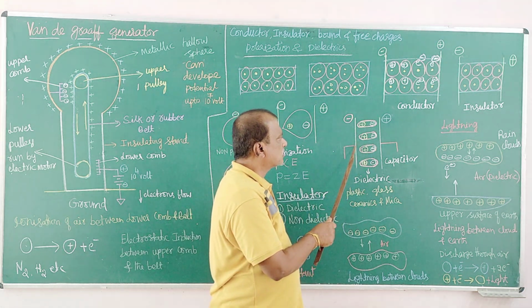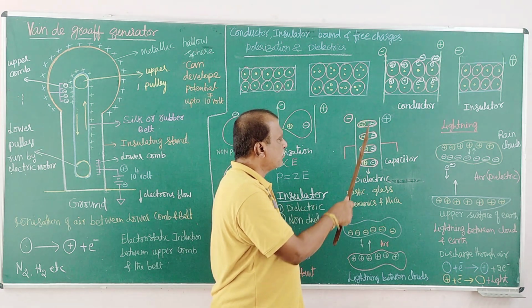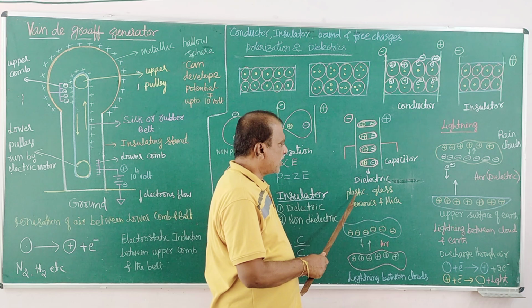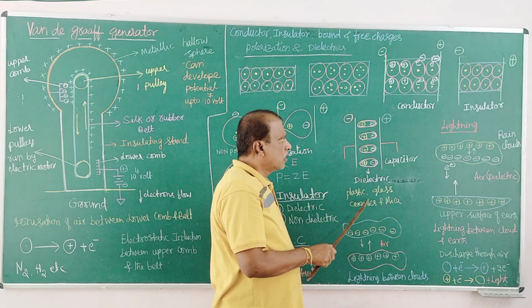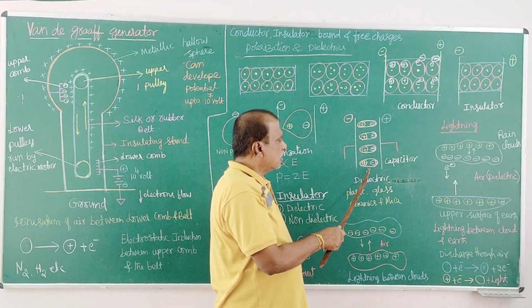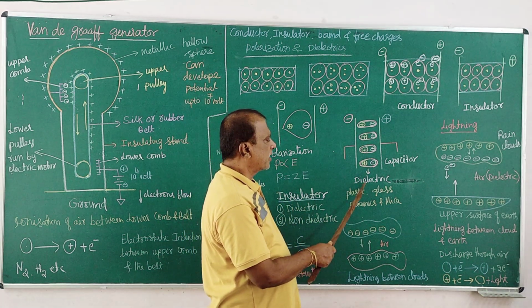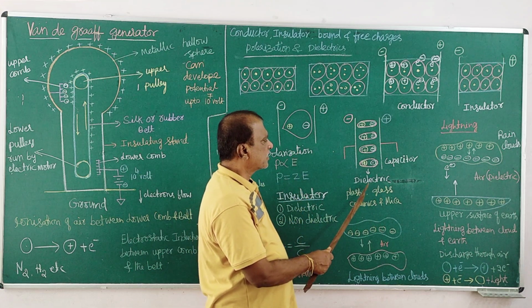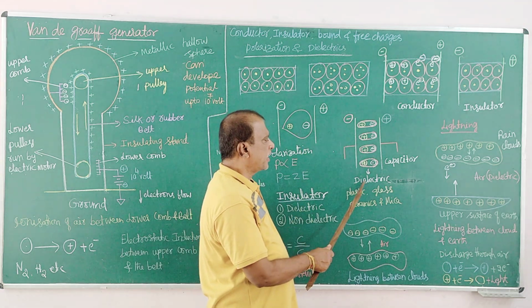In between the plates, if we use a material, fill the space with some material, or take a solid thin material like this, maybe a plastic, glass, ceramic or insulator, an insulating material that undergoes polarization is called a dielectric. This is called dielectric material. A dielectric substance is one which undergoes polarization like this.